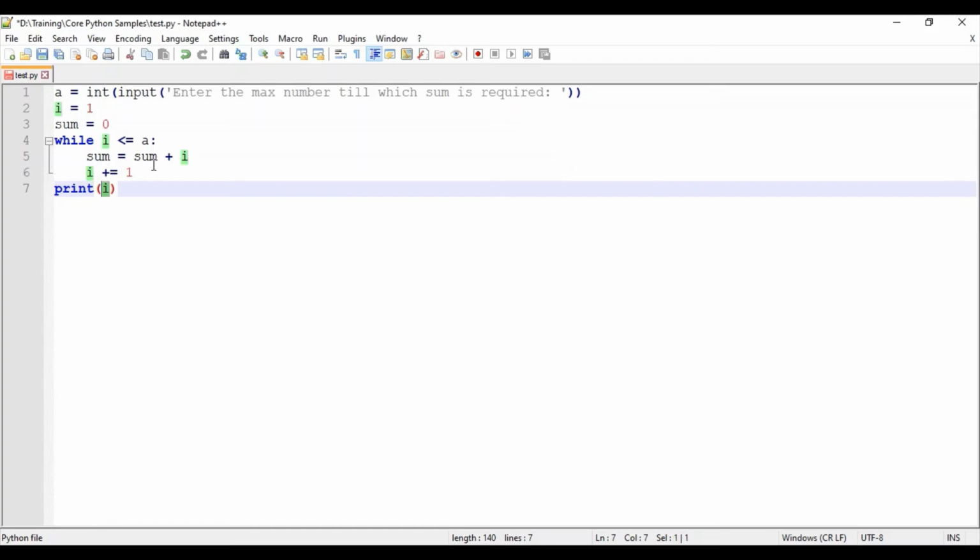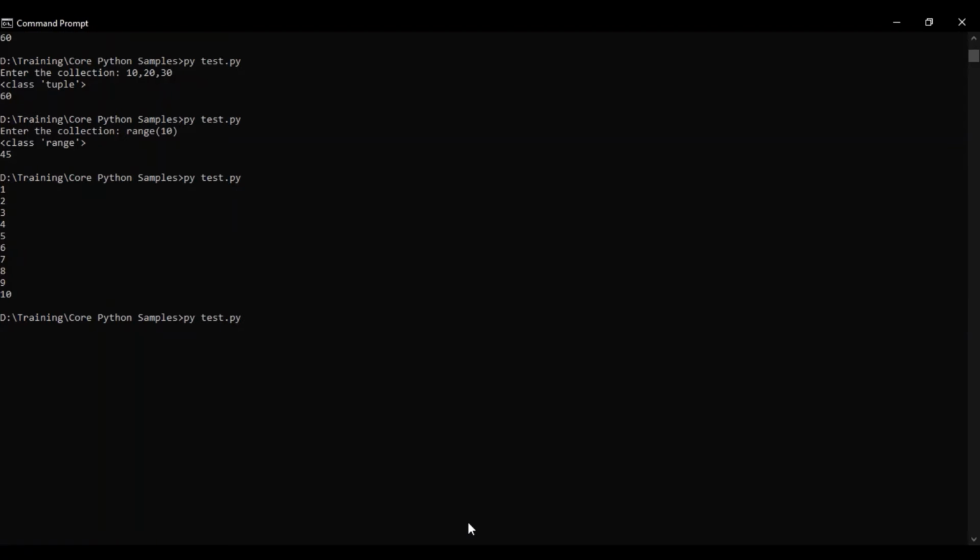The print of sum. So I will be saving this code and trying to run it. Enter the max number till which I want. So I will just give it 10. When we add the values till 10, I will be getting the value 55, I am not wrong.